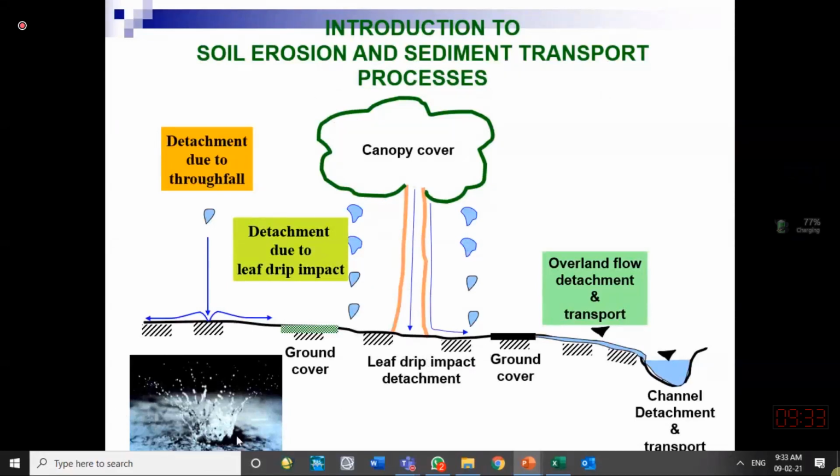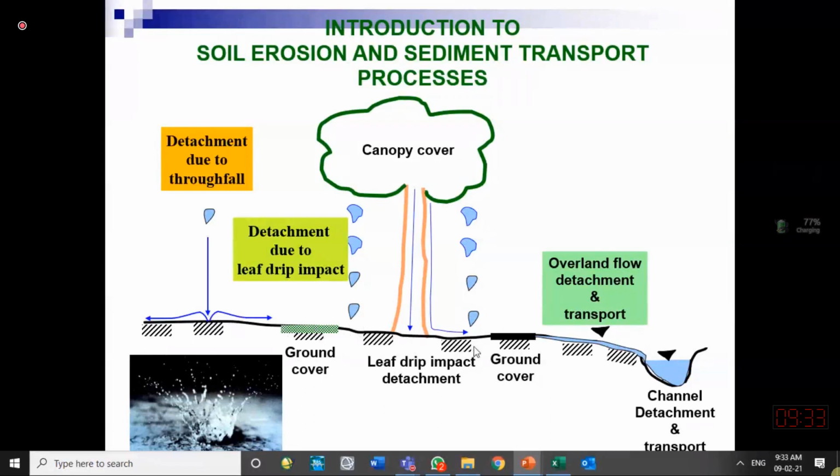A raindrop is falling over there, and somebody has taken a picture with a high-speed camera. You can see the splashes over here. This is simply one raindrop. When the raindrop hits, detachment occurs. So we say sediment erosion has started, and it is not only direct rainfall. Sometimes raindrops come from the canopy. A tree obstructs the rain, and then over a longer time period it brings that water in the form of drips from the canopy, and it also detaches soil from the top surface of the land.